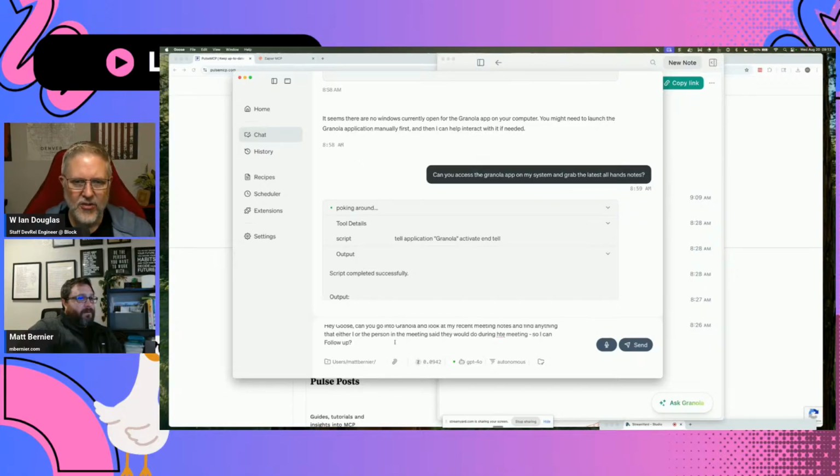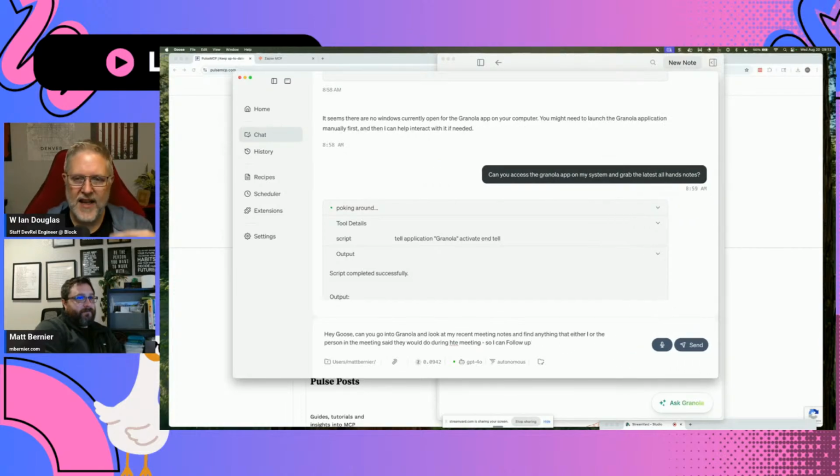Find anything that either I or the person said they would do, and then what do we want to do with it from there? If Goose can access this, what do you want it to do with those action items? I mean, can we start simple and just have it put it into my Mac Notes app? Maybe, yeah. Let's say, if there are any items, open my Mac Notes application and put them in a new document.